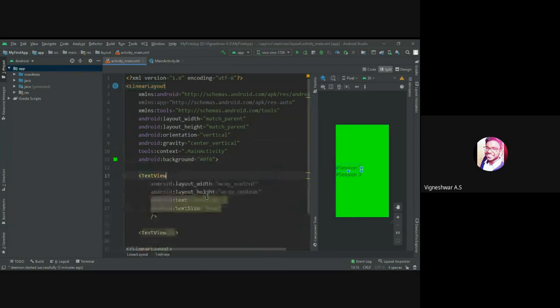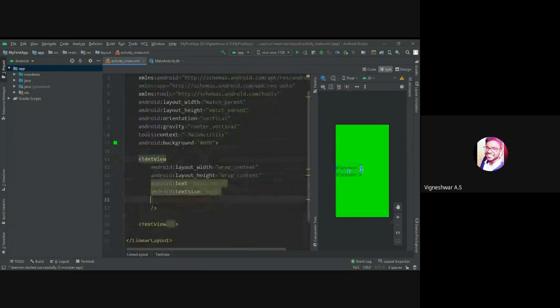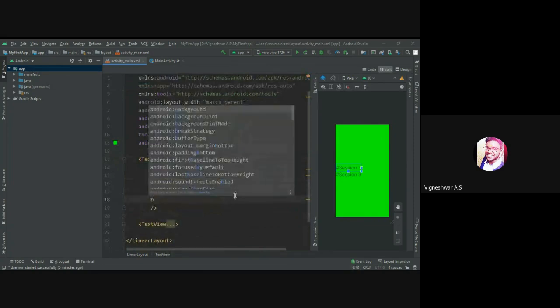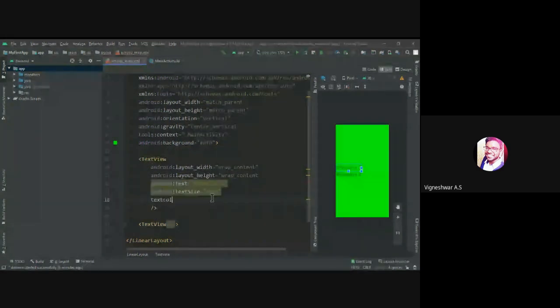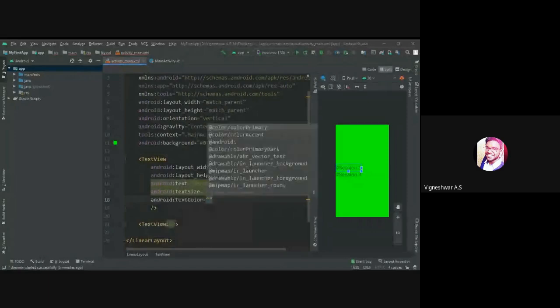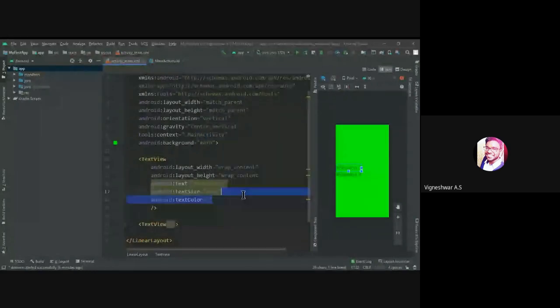But the text colors are somewhat gray, so let me change the text color. I need to simply type text color. Here you have so many options: text color hint, light, like that. Color primary, color accent. Now I'm not teaching you to build an app. I'm just suggesting these are the options available in Android Studio. This is a palette.